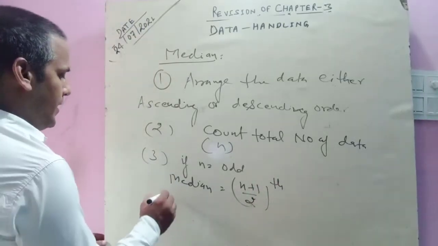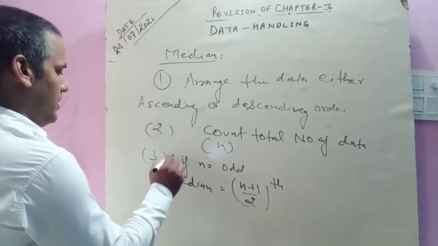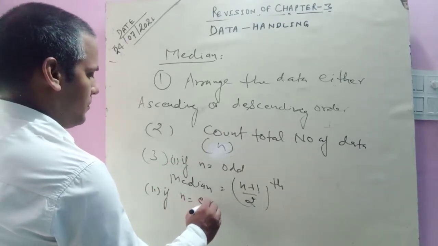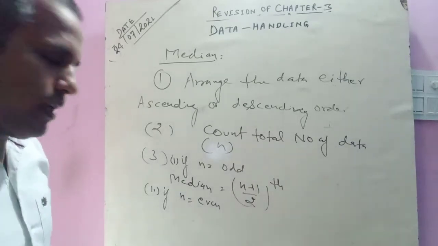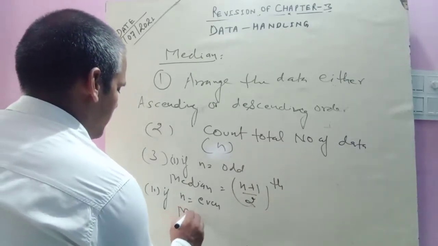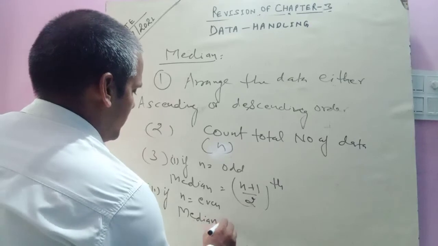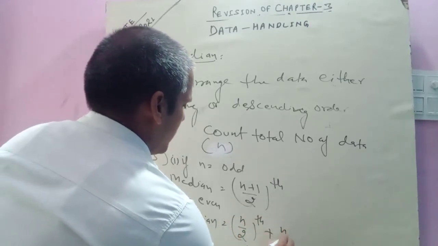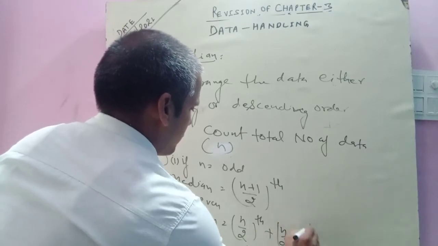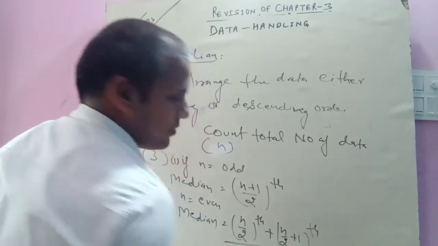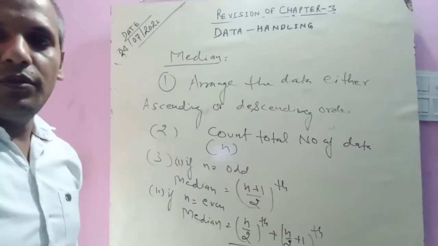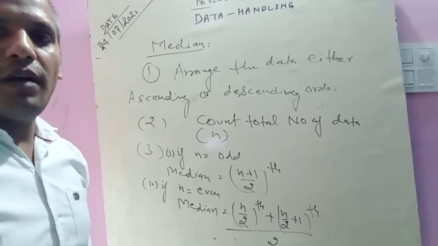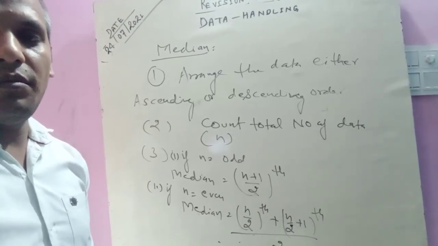If n is even, then we use 2 data: the median is the n by 2th term plus the n by 2 plus 1th term, upon 2. These are the medians of the given data.